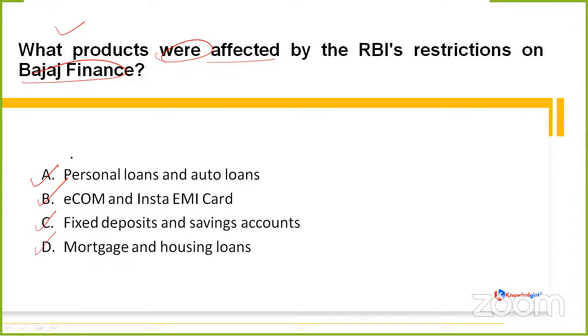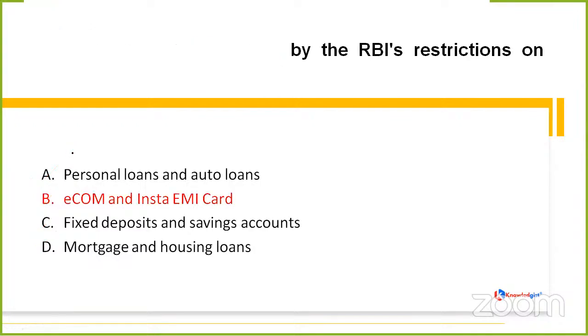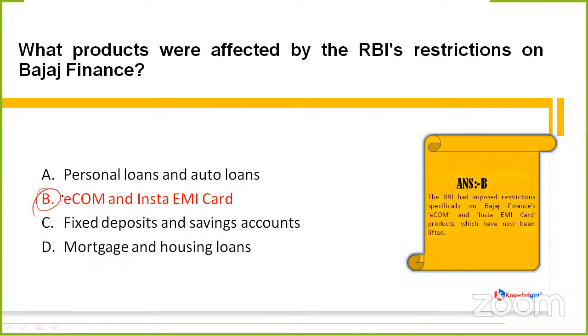Okay, Kalapa is saying it should be B. Okay, C. Anyone else? Okay, great. Shritam, B. Khushi, B. This time the correct option, friends, would be B. That is e-com and Insta EMI card, which means RBI had imposed restrictions specifically on Bajaj Finance's e-com and Insta EMI card products. And this restriction has now been uplifted. It is no longer under any sort of restrictions.